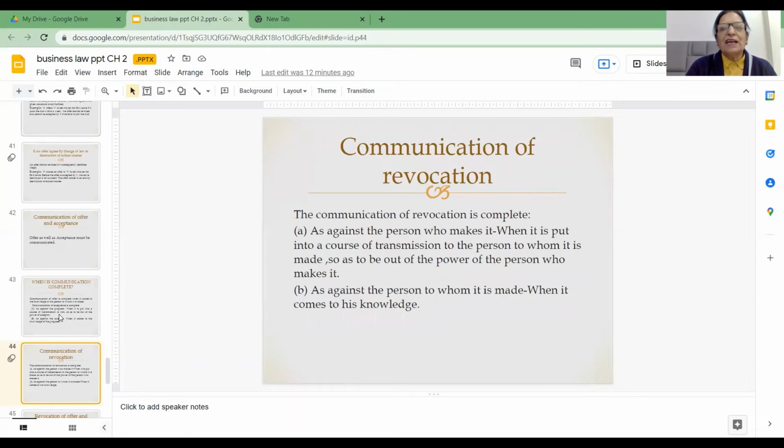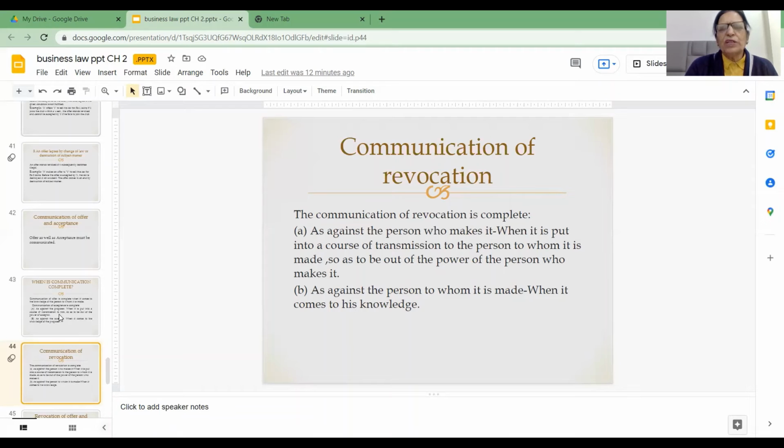And now, next heading, friends, I would like to talk about communication of revocation. Now, communication of revocation is complete. It has got two parties. When we talk about the term revocation, it means to take back, to withdraw. So, offer as well as acceptance, both can be taken back or withdrawn.